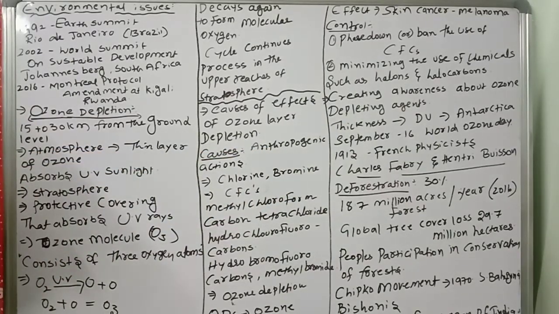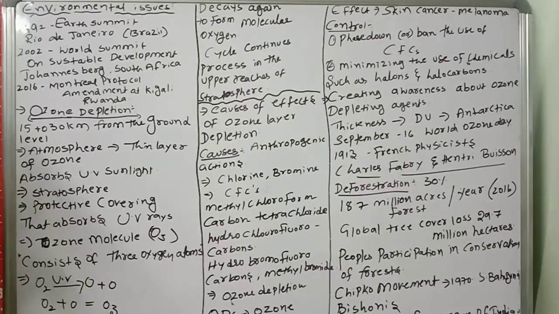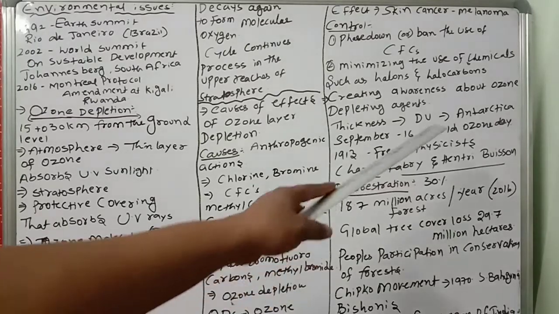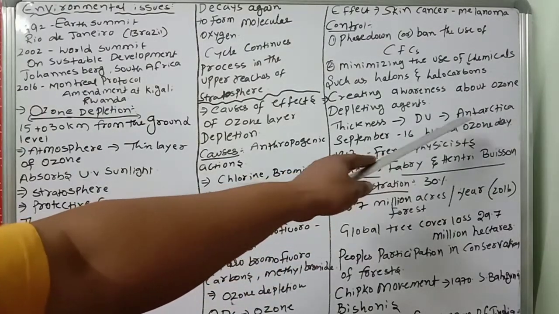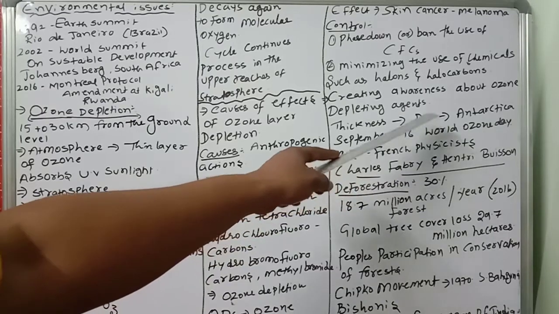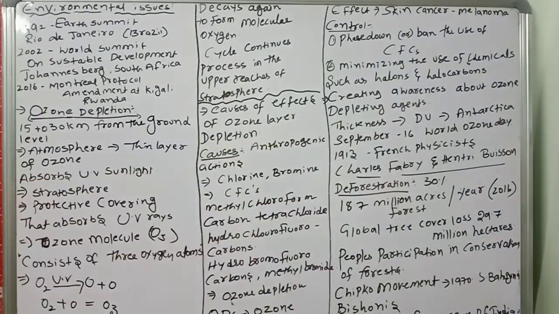This is important: the ozone hole over Antarctica develops each year between late August and early October. Between August and October, that hole is increasing, so the UV rays are directly reaching there.